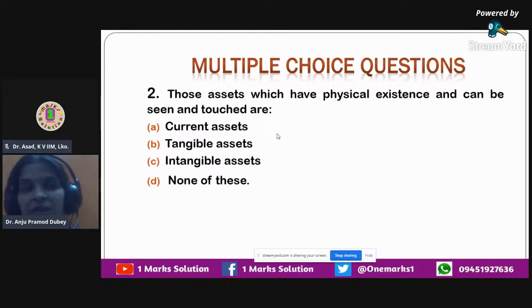Then we have something called tangible assets. Tangible assets are the assets which can be seen physically. They have physical existence. They can be touched and felt. The third option given here is intangible assets, the assets which do not have any physical form, which cannot be touched and felt, like patents, copyright, and goodwill. They are all part of intangible assets. And the last option is none of these.